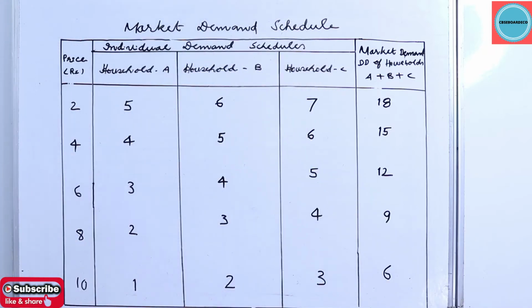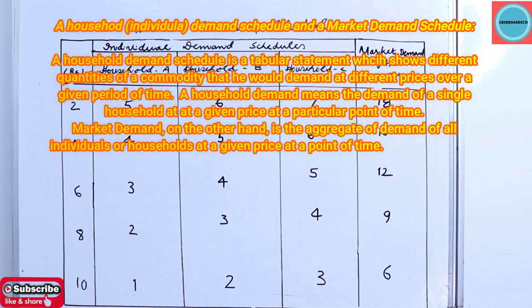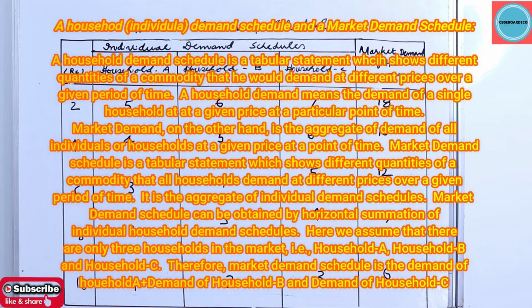So look at the market demand schedule here. It's given very nicely, household A, B, C. Just add it up, A plus B plus C. So what is a household demand or individual demand schedule and a market demand schedule? A household demand schedule is a tabular statement which shows different quantities of a commodity that he would demand at different prices over a given period of time. A household demand means the demand of a single household at a given price at a particular point of time. Market demand, on the other hand, is the aggregate of demand of all the individuals or households at a given price at a given point of time.